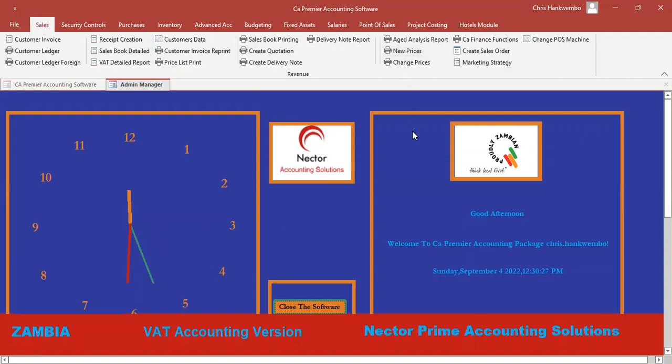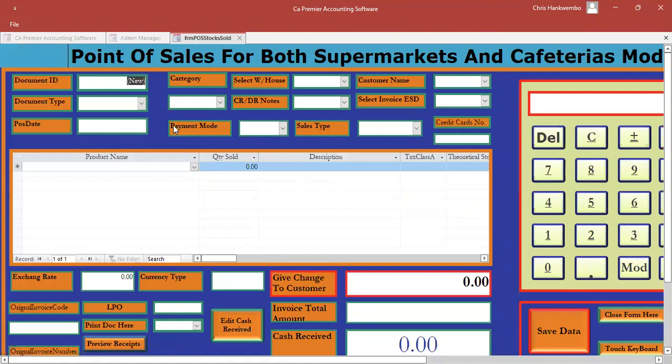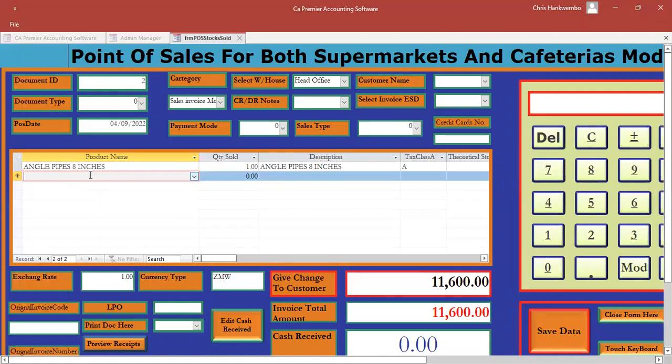So how do you use a scanner? You simply go under point of sales here, then you simply click there, okay? When you select the tax invoice, the next thing, you scan where the product is. Now, since I don't have a scanner, I'll select it manually. If you have a scanner, once you scan it there, it will do exactly what I'm supposed to do here. You will see the product being captured there, and it will look like this.